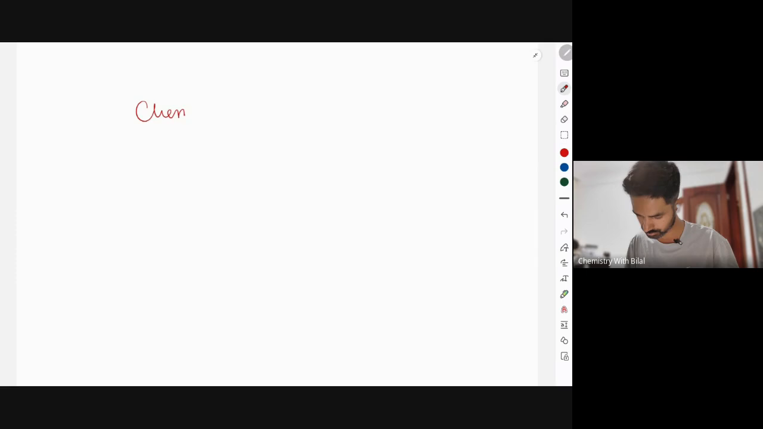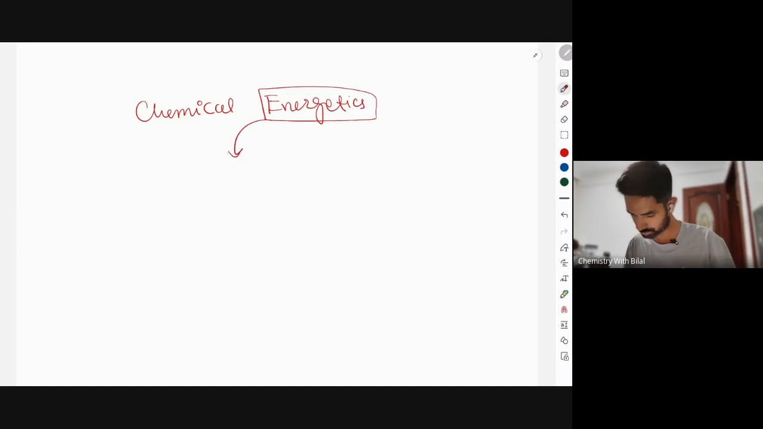So chemical energetics. Energetics talks about the change in, that means it refers to the enthalpy, the change in heat of any reaction, right? So in chemical energetics, we are going to study the heat change whenever any reaction happens.